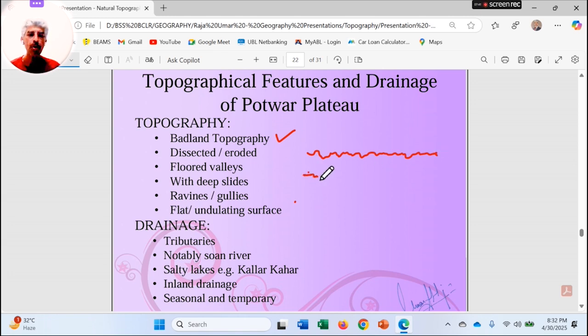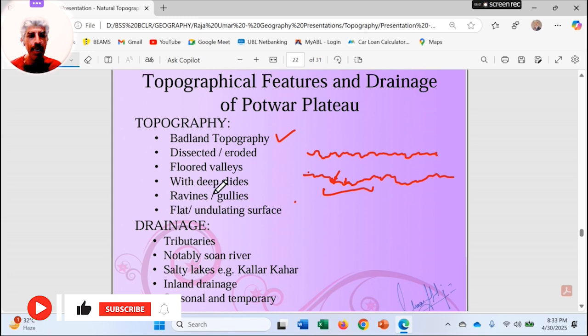At times you find depressions like this, rugged, and depressions as well. There are ravines and ditches over here, which form because of the soil erosion factor. So this whole region has badland topography, dissected and eroded land. As I told you, this is formed because of soil erosion. Then there are flowed valleys over there with deep slides.